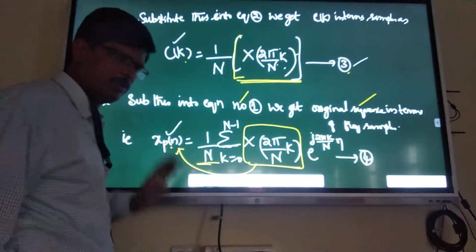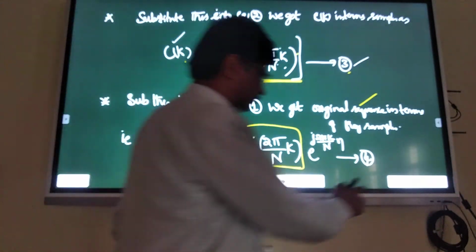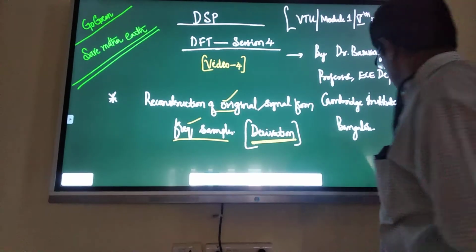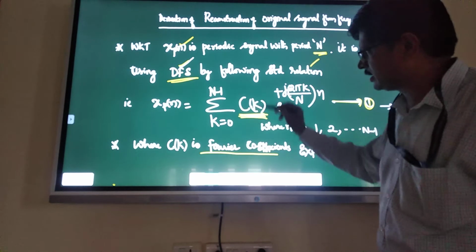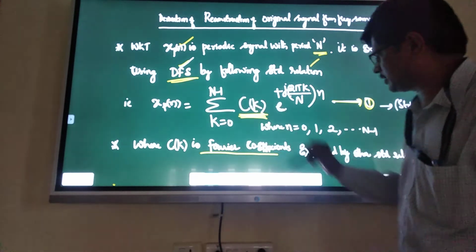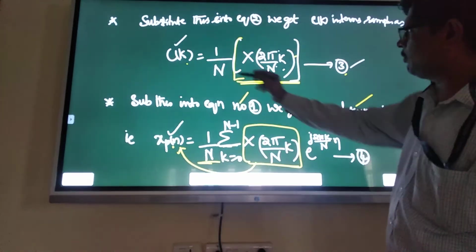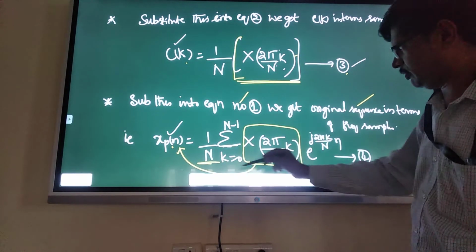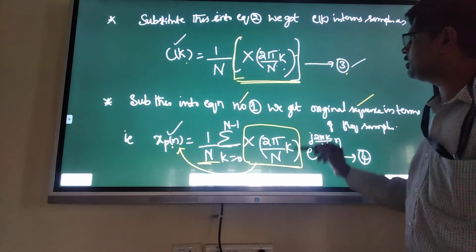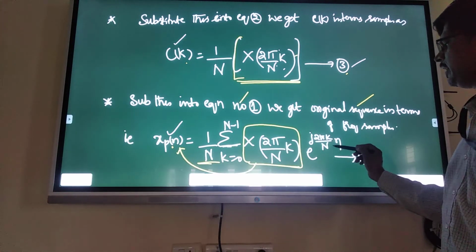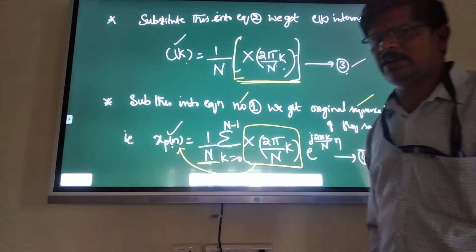xp of n is equal to 1 by N, summation k is equal to 0 to N minus 1. What is C of k? C of k is equal to 1 by N into X of 2 pi by N k, no? That I am substituting, 1 by N X of 2 pi by N k, into e power plus j 2 pi k n by N. Therefore, this is the reconstruction.